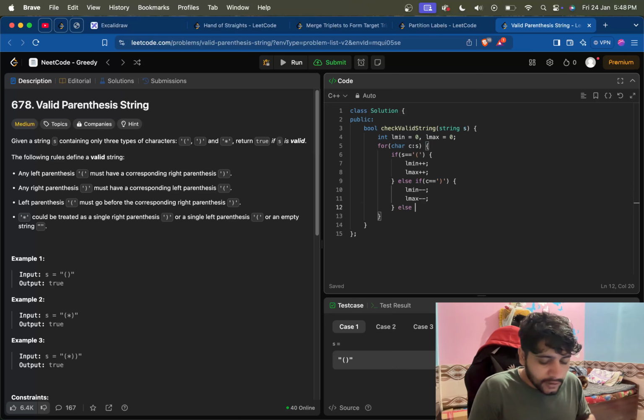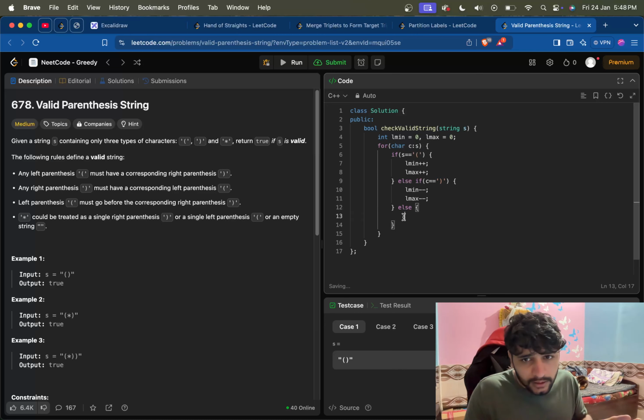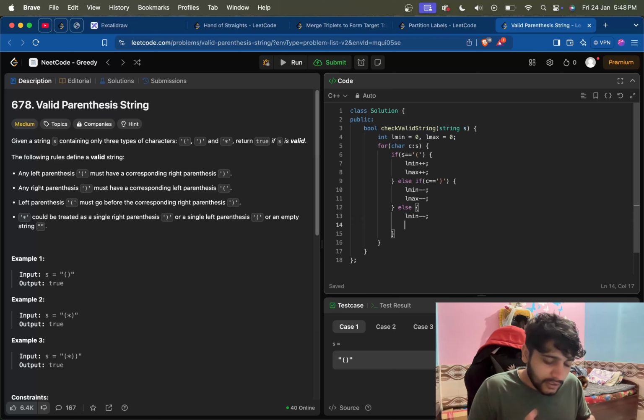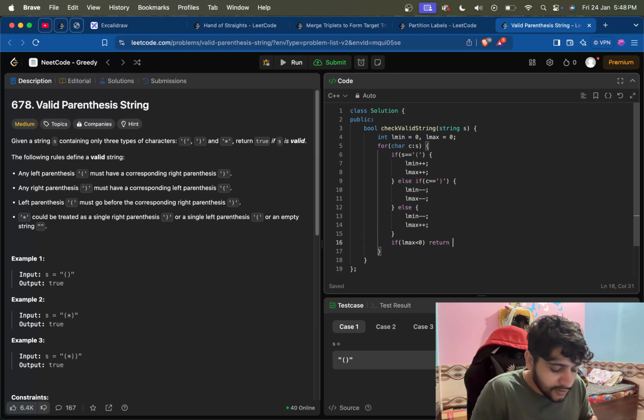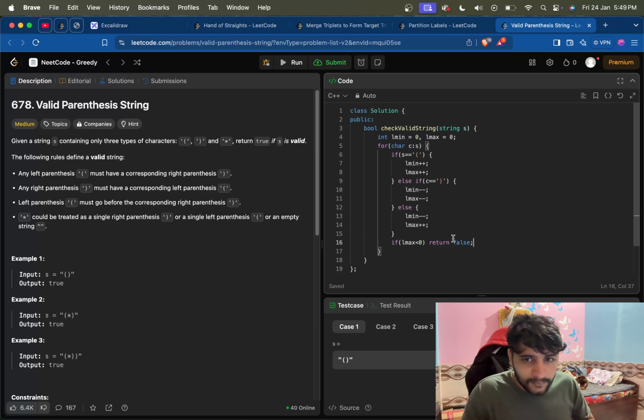And if we get anything else apart from that, that must be only star, because these three are the only possible characters in the string. If that is the case, then L min will be minus minus. It will consider it as a closing bracket, and L max will consider this as an opening bracket. So after all this, if L max is less than 0, even after considering even star as opening, if still L max is less than 0, then we will just return false, that it's not a valid one.